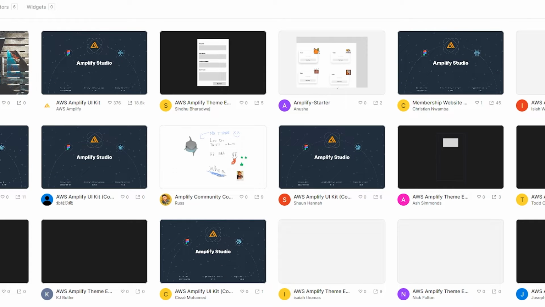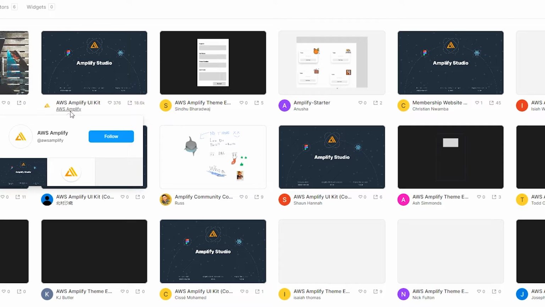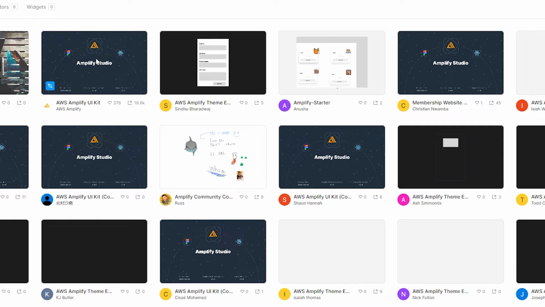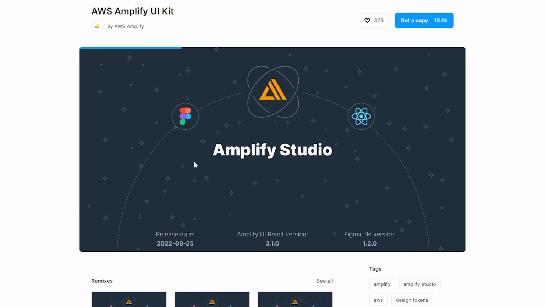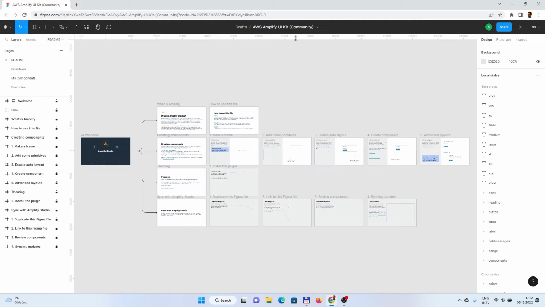There will be a lot of them, but pick the one which is from AWS Amplify, click on it, and there will be a Get a copy. So click again on Get a copy, and that should open a copy for you. And what I recommend is to rename this copy so you know that it is the one which we are currently working on.